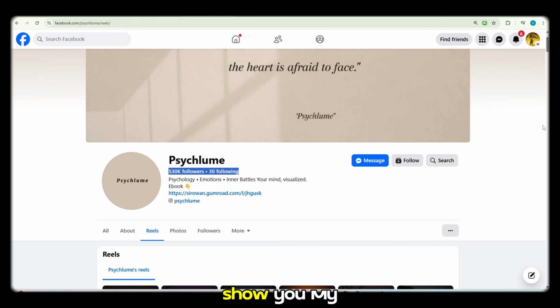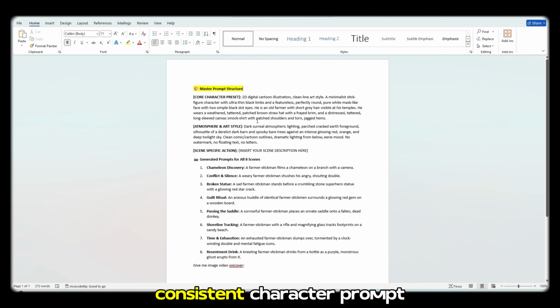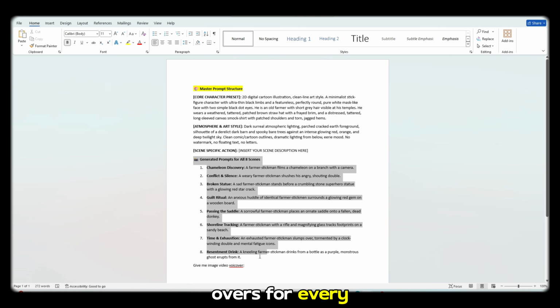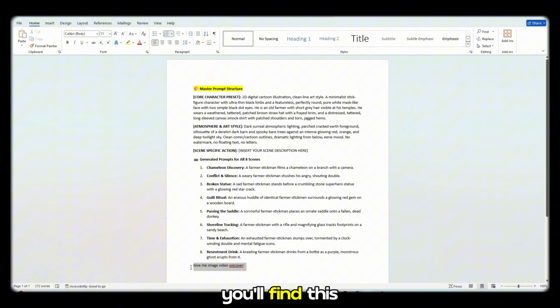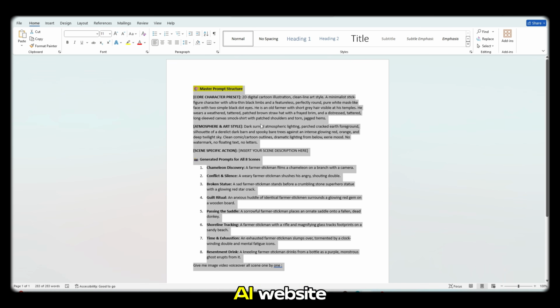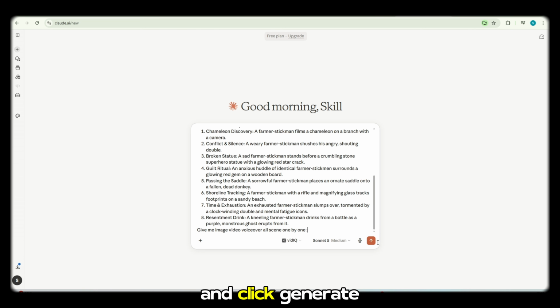First, let me show you my master prompt. It includes a consistent character prompt, an atmosphere prompt, and scene-by-scene prompts for every image. At the bottom, I simply ask it to generate images, videos, and voiceovers for every scene. You'll find this master prompt in the description below. Just copy it, open the Claude AI website, paste the prompt, and click Generate.